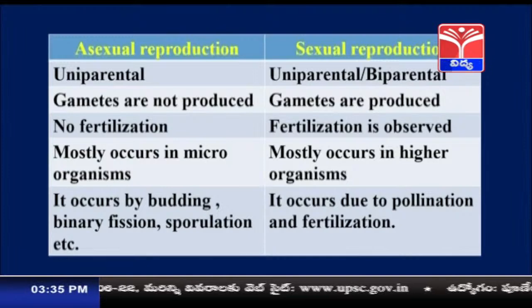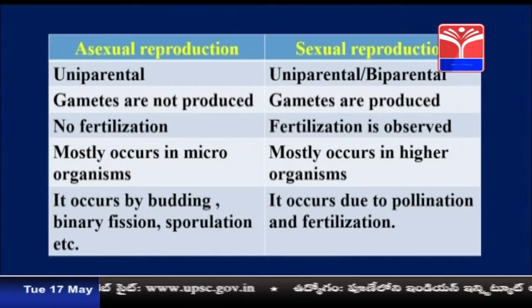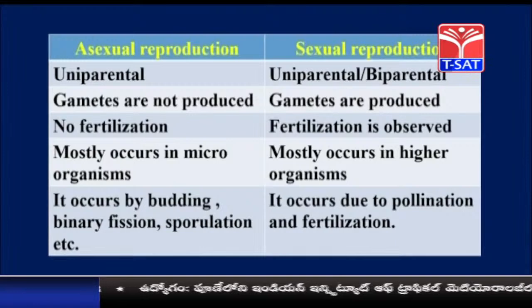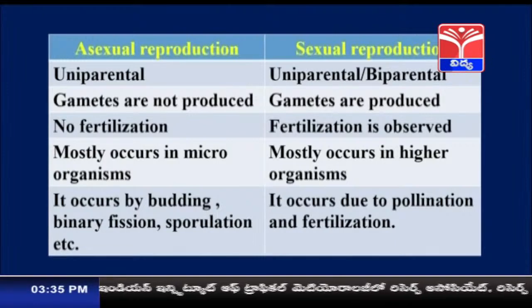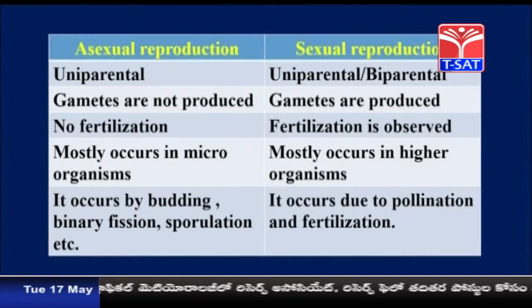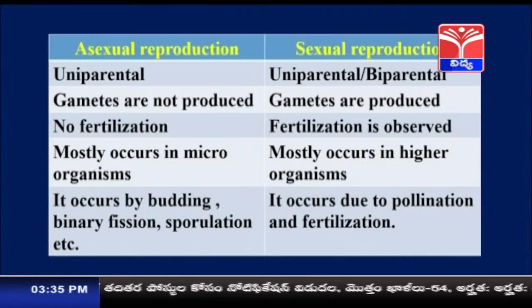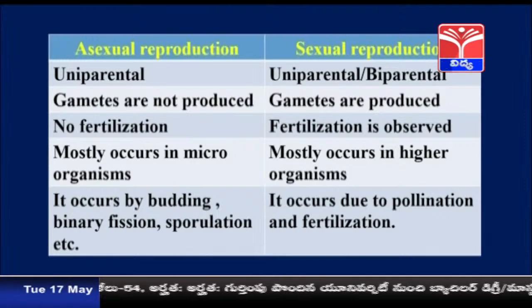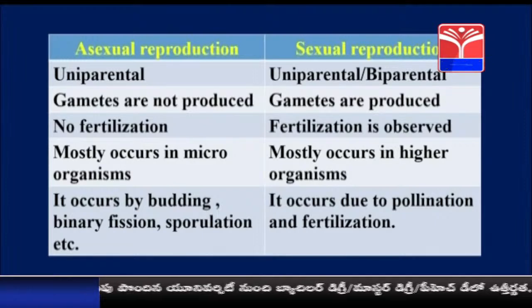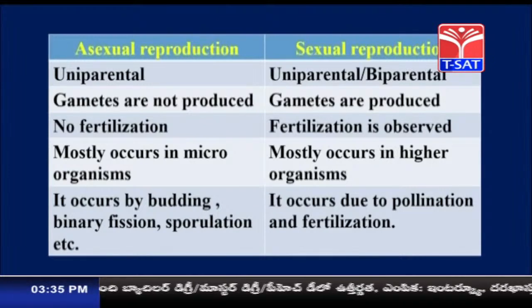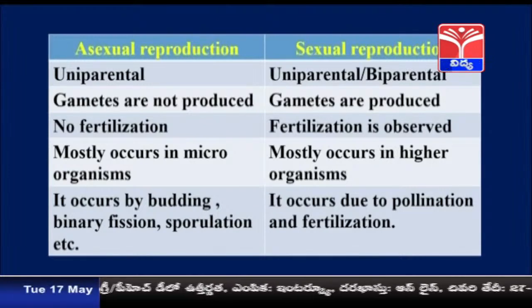Asexual reproduction mostly occurs in microorganisms, that is lower organisms, whereas sexual reproduction takes place in higher organisms. Asexual reproduction includes budding, binary fission, sporulation, etc. Whereas sexual reproduction occurs due to pollination as well as fertilization. So these are the differences between asexual and sexual reproduction. Hope you have understood, children.